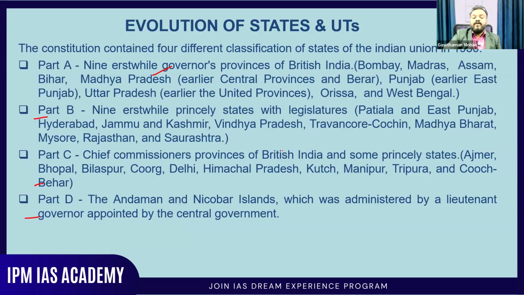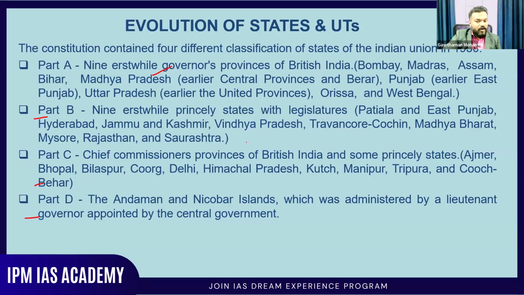Coming to part B, you could see the erstwhile princely states with legislatures. Certain princely states were having legislatures and they came under part B. They were Patiala and East Punjab, Hyderabad, Jammu and Kashmir, Vindhya Pradesh, Travancore, Cochin, Madhya Bharat.